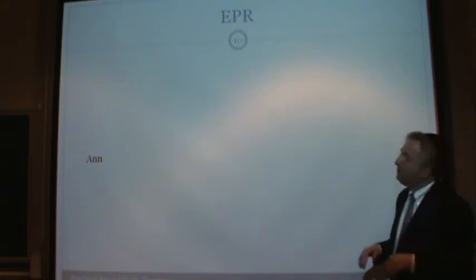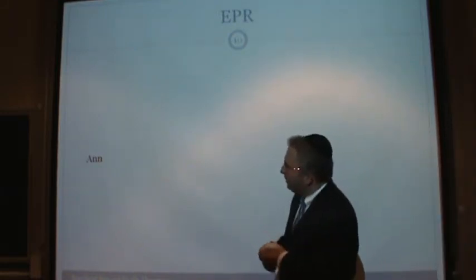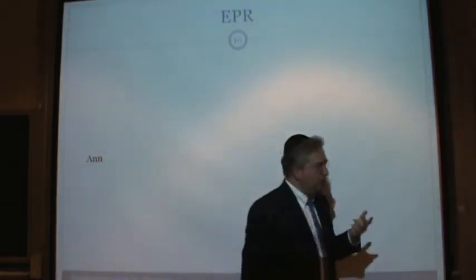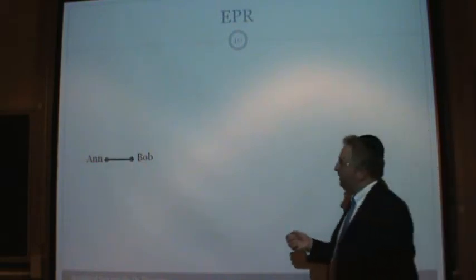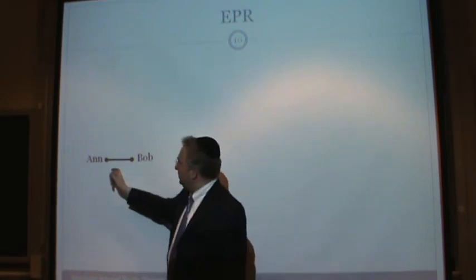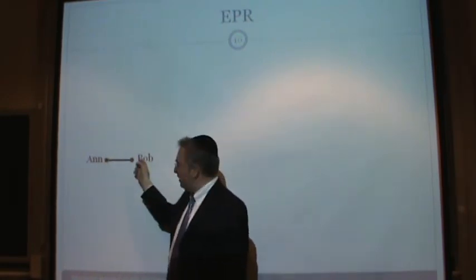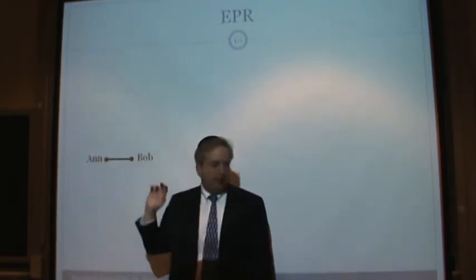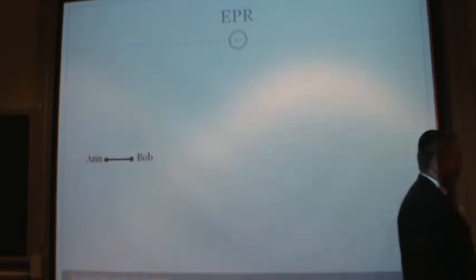So here's the classical thing. You have Anne and Bob, and they're each doing an experiment. And they're compatible. Namely, there's no Heisenberg uncertainty principle here. Whatever Anne does, Anne can do and Bob can do, and there's no problem whatsoever.